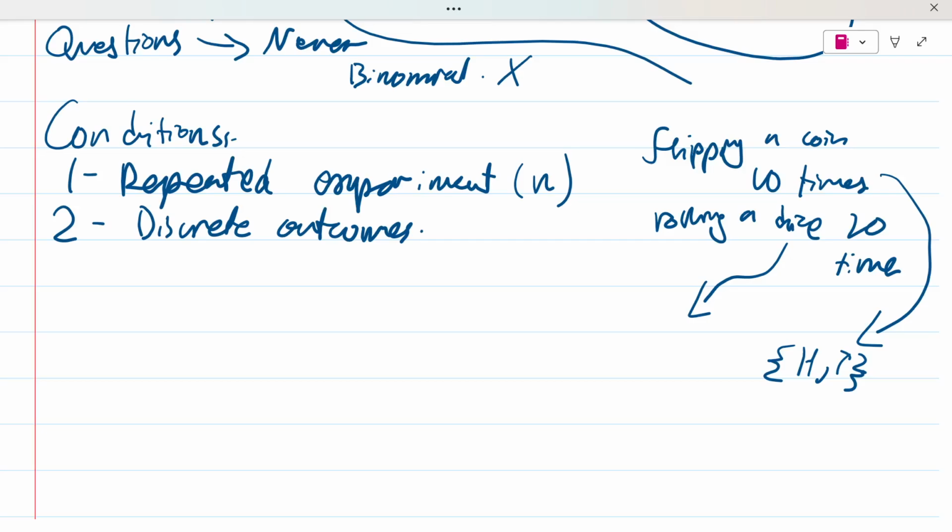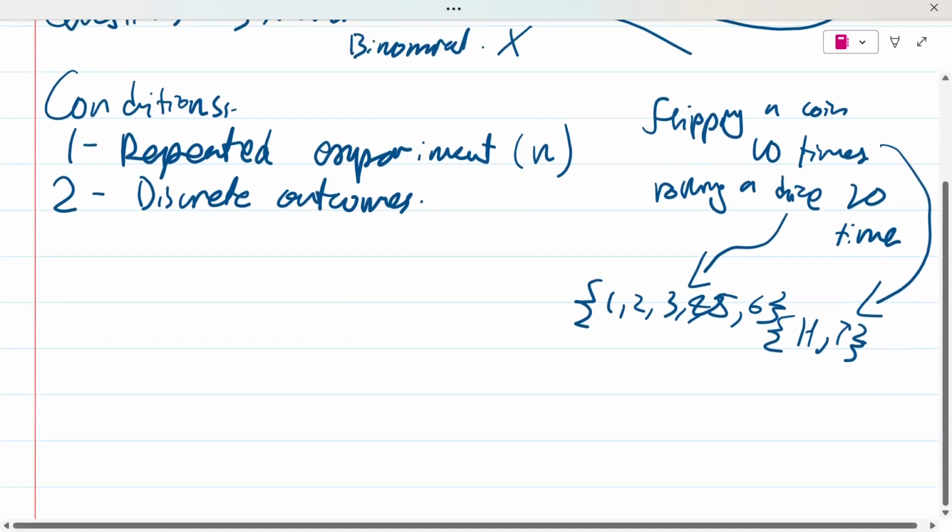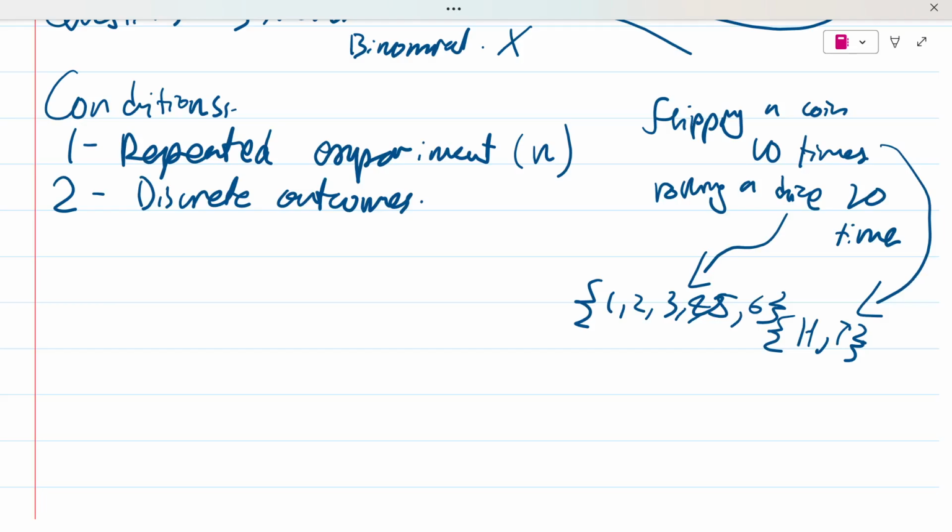For let's say a six-sided fair dice: one, two, three, four, five, six, right? You won't have more outcomes than this. Let's say it's a 12-sided dice. Well, at least you know how many outcomes there are, right? That is what you call discrete outcomes, right? This was the second condition.